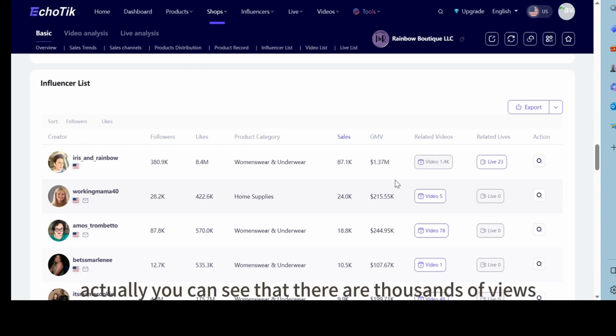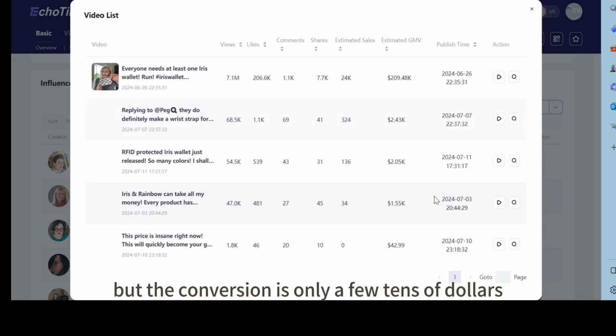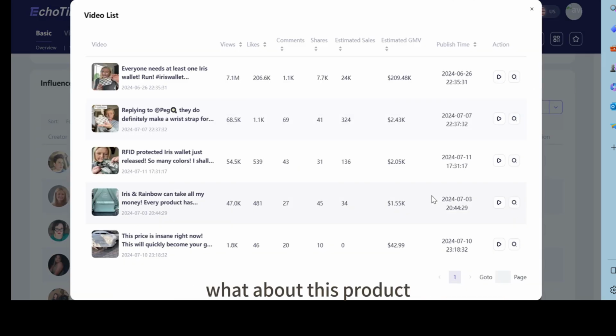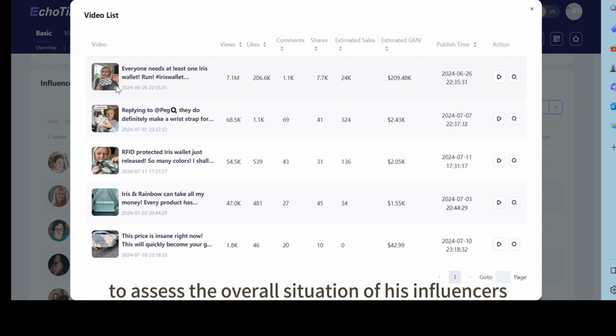Actually, you can see that there are thousands of views, but the conversion is only a few tens of dollars. What about this product? It's very unprofitable. Sending this sample out is a loss. So we can use this answer list to assess the overall situation of his influencers, to determine what kind of influencer one should communicate with.